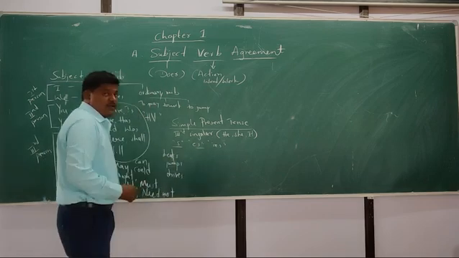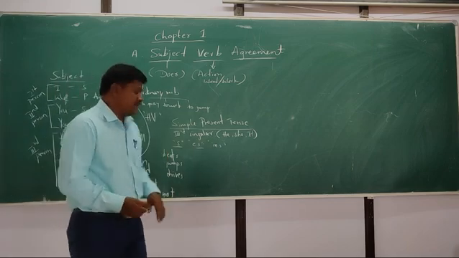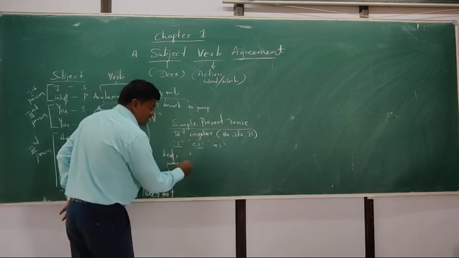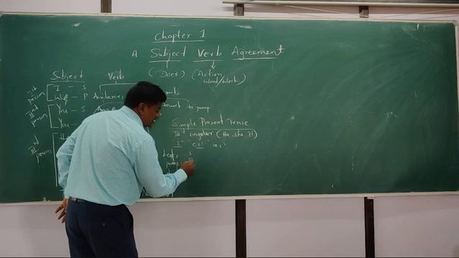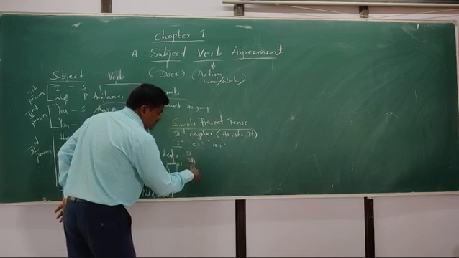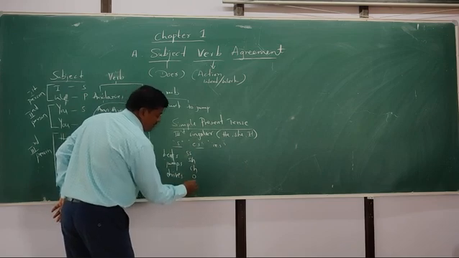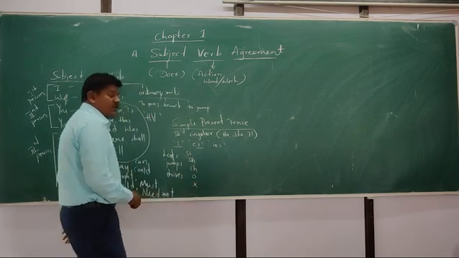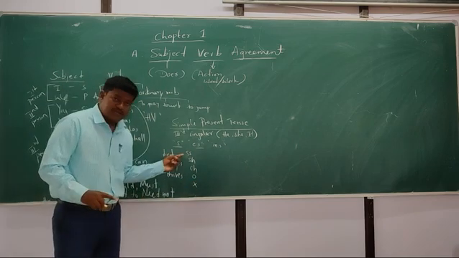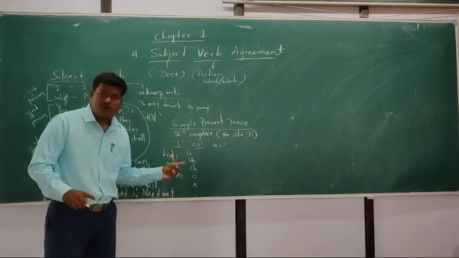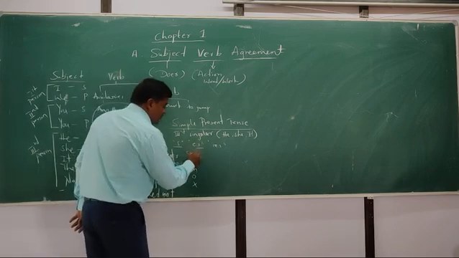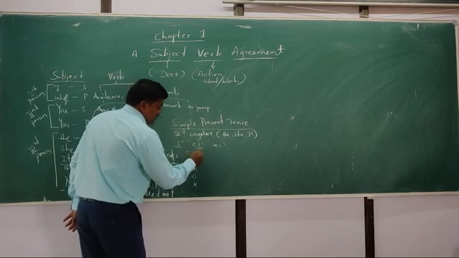Es is used when the verb ends with ss, sh, ch, o or x. When the verb ends with ss, sh, ch, o or x, at that time we should apply es, like this.